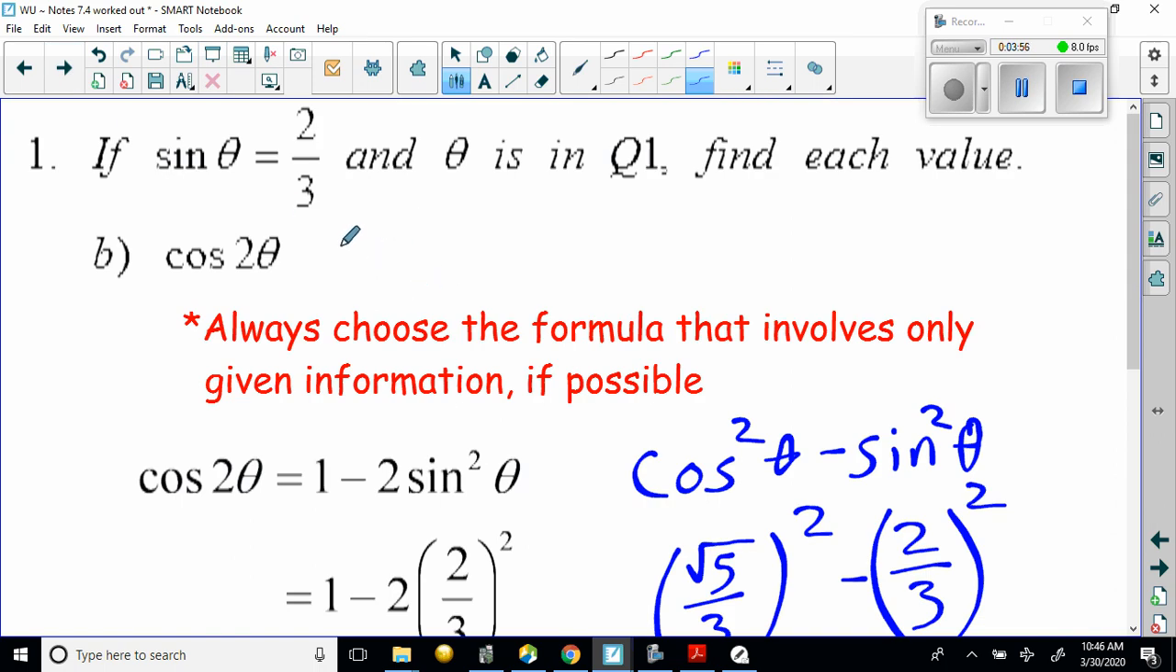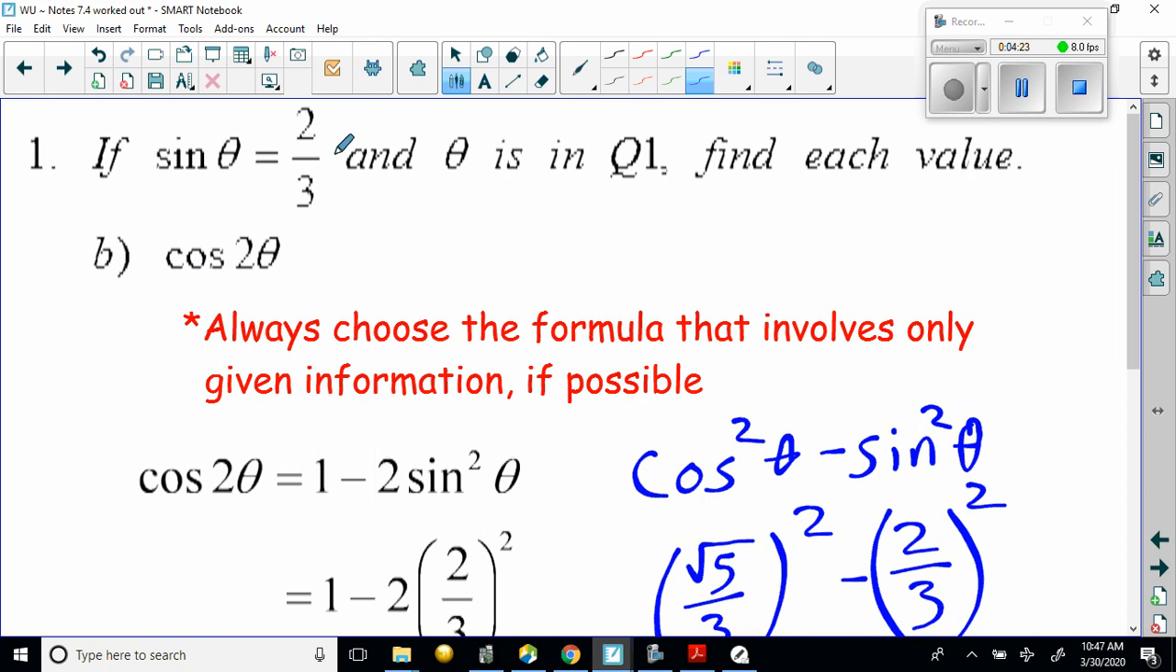My next example was going to use the same information. However, we're going to find cosine of the double angle. So again, sine theta is equal to 2/3, and theta is in quadrant 1. We're going to find cosine of the double angle. Now here you have 3 choices. So always choose a formula that involves only the given information if possible. Now I'm going to do the formula 3 different ways so you can see that you're going to get the same answer regardless. But remember, when you do it, you only have to do it one time.